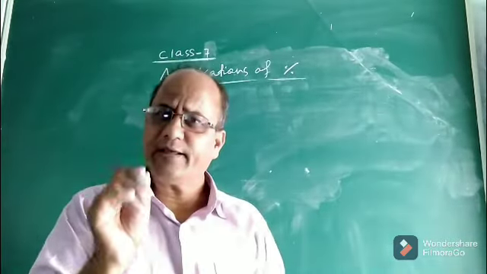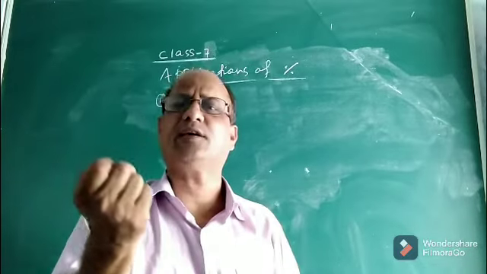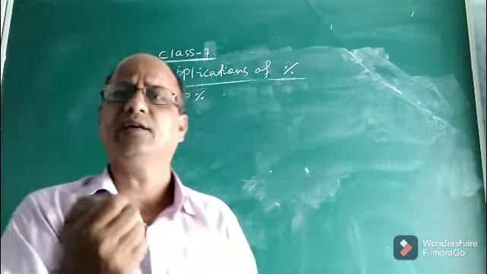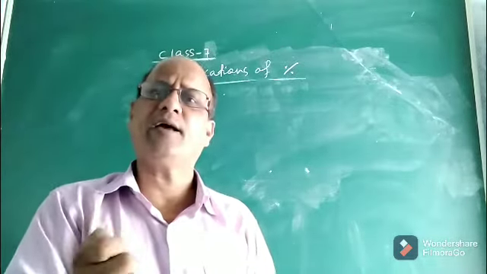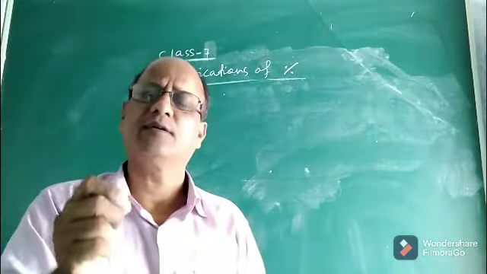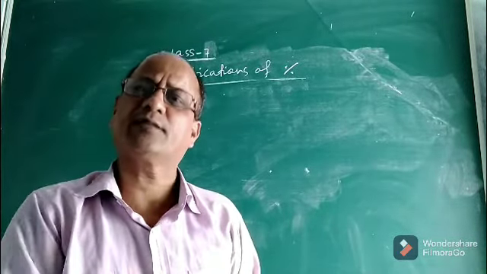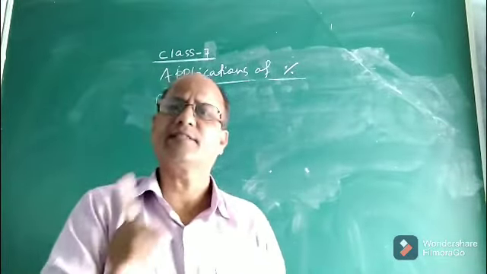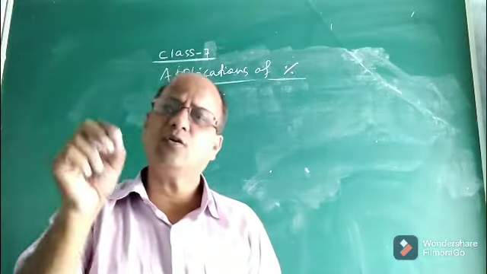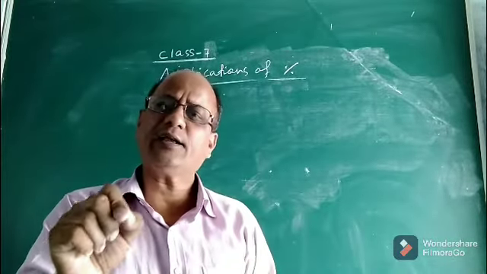Children, whether a businessman or a shopkeeper earns profit or suffers some loss, that loss or gain will always be on which price, the cost price of the article or the selling price?